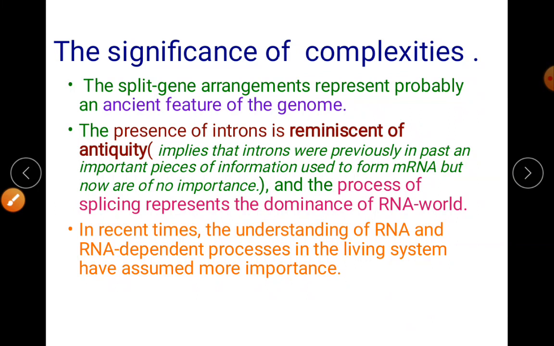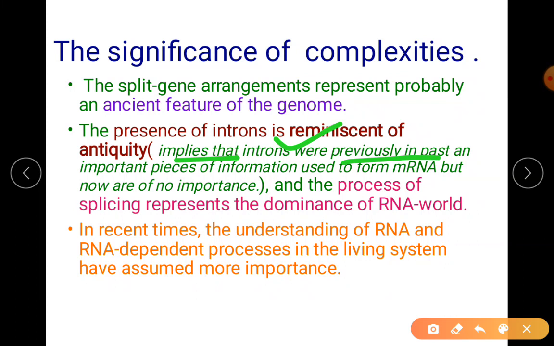What do you mean by reminiscent of antiquity? It implies that introns were previously an important piece of information. They used to form the mRNA, but at present they are of no importance. That's why we say we are giving significance back to the ancient genome, so it is called reminiscent of antiquity.